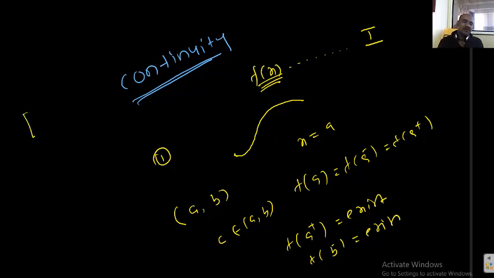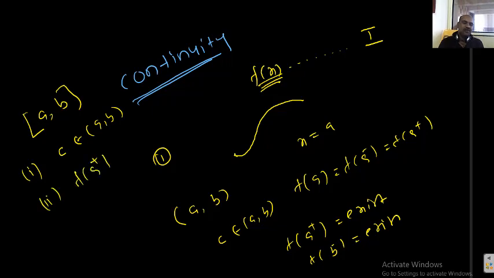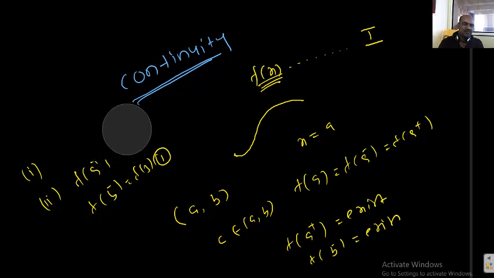When a function is said to be continuous in the closed interval a comma b? First thing is, it should be continuous at every point c belongs to open interval a comma b, and f of a plus should be equal to f of a. F of b minus should be equal to f of b. Then you can say that the function is continuous in the particular interval a to b. This is the concept of continuity.